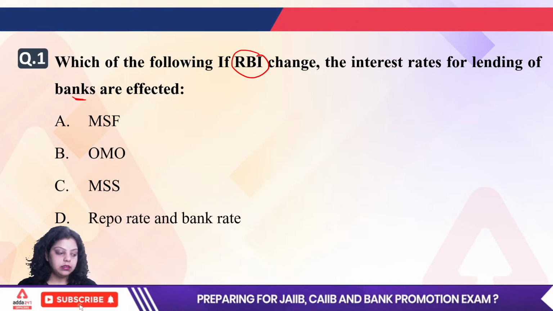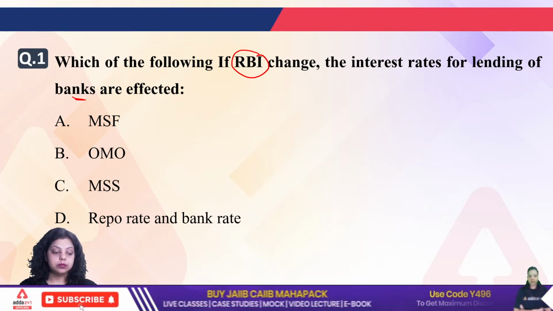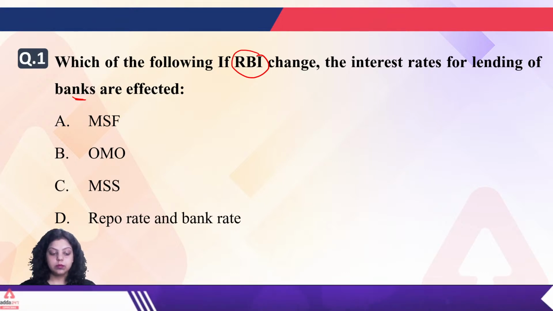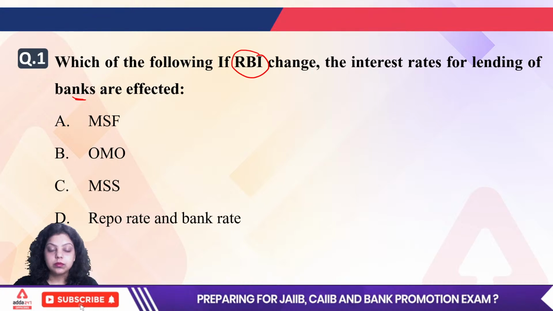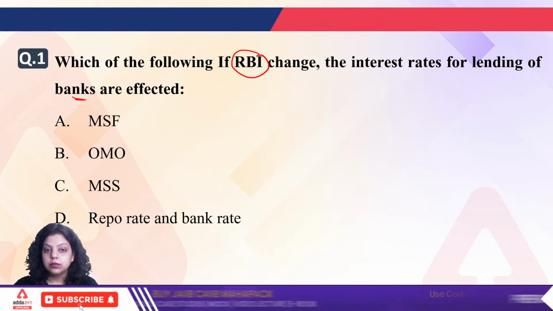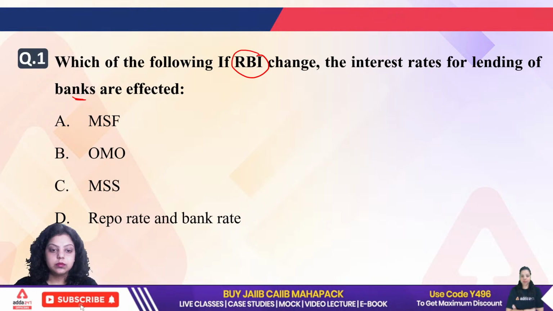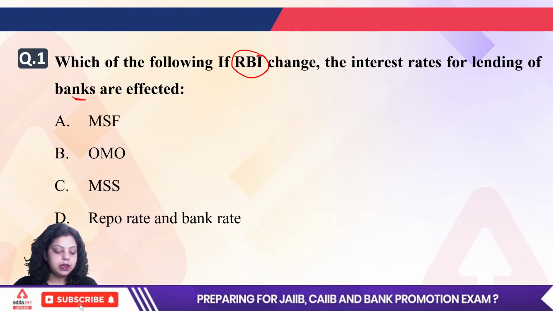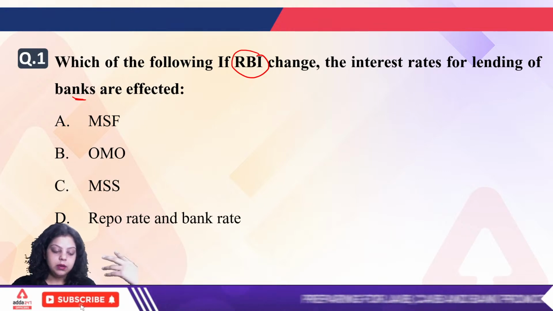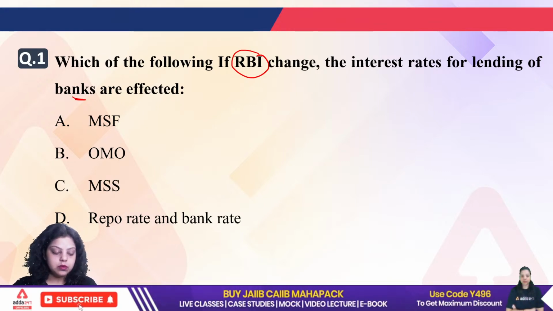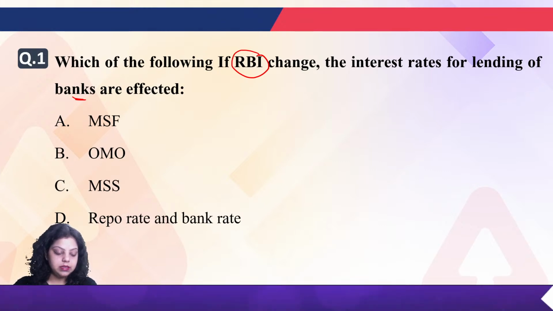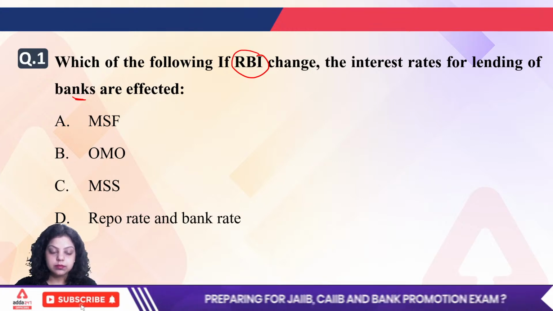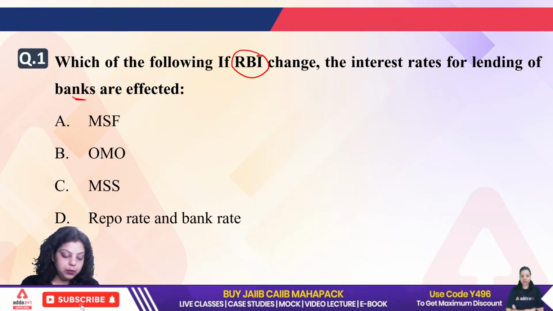So what will be the right answer? A, B, C or D? Priyanka is saying D. Dheeraj is also saying D. Prajakta is saying D. Okay. What about the rest? Deepak is saying D. So maximum are going with the D option. That is repo rate and bank rate.